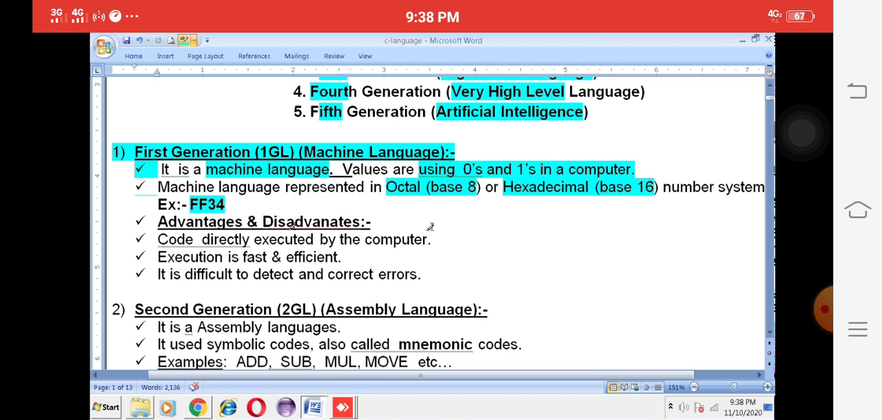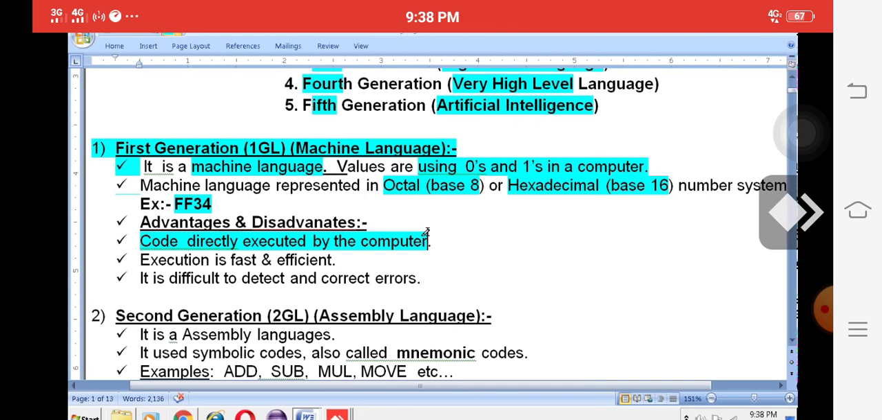Now the advantages and disadvantages. The code, that is the program, is directly executed by the computer. There is no need for compilers or interpreters. The program is directly executed by the system, so we need not use any compilers. Execution is very fast and efficient, but the one difficulty is that it is very difficult to detect and correct errors.